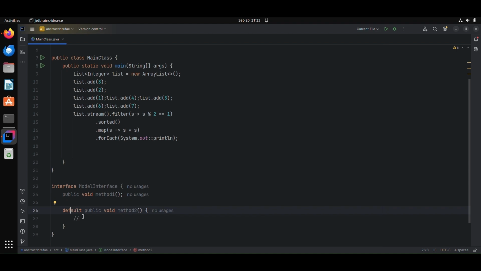In addition to default methods, I can also define a static method as well. I will provide a static method just to print just a hello only.